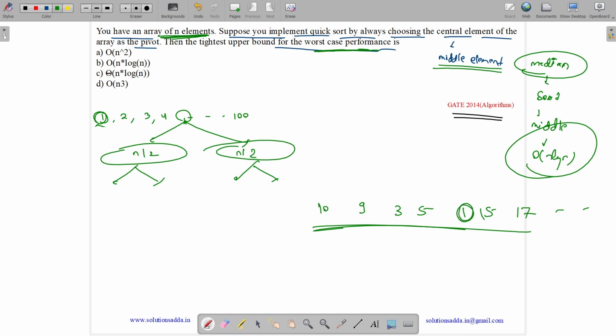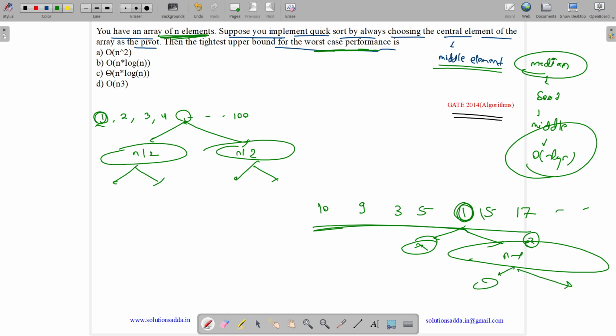Yes. Suppose the middle was 1. So how will partitioning be? Nothing will be on the left, everything is greater, so n minus 1 will come over here. Now again suppose the middle comes out to be 2. So nothing on the left, everything on the right. Again the middle comes out to be 3. So in that case also we will get a skewed tree. So T of n will be T of n minus 1 elements on one side plus T of 0 elements on the other side, plus the complexity for the partitioning algorithm, which is n. So it comes out to be T of n equals order of n square.